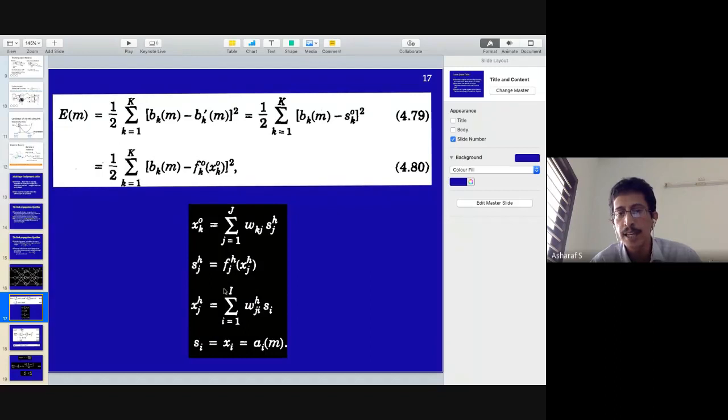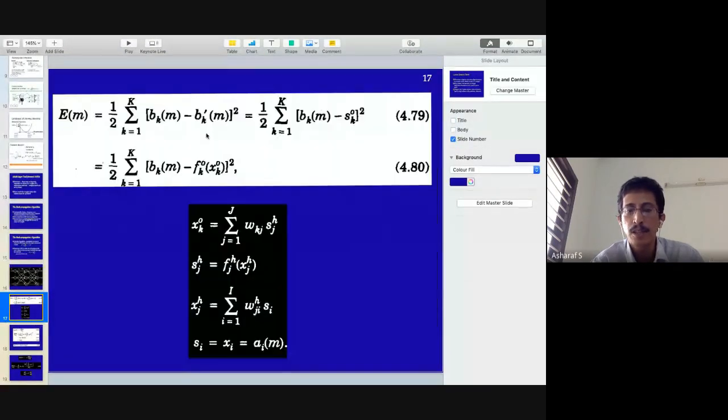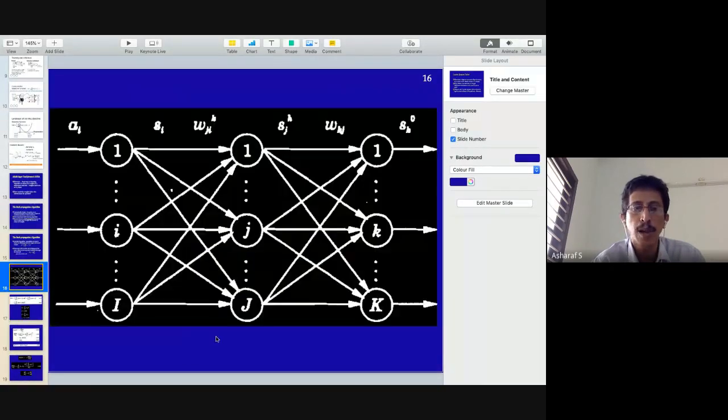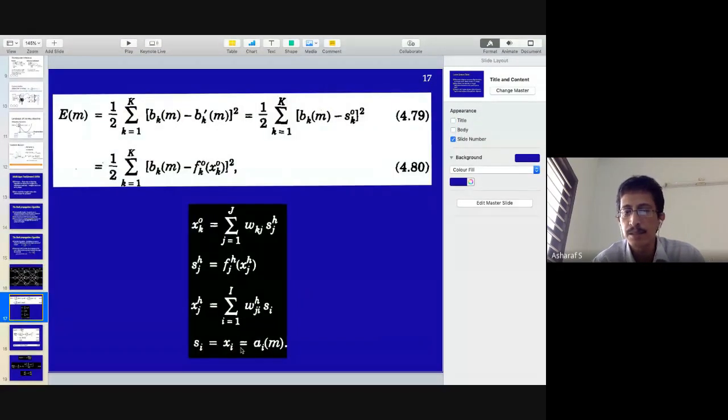So what is Xj? Xj is the activation coming here: Si dot Wji would be Xj. Si, you don't have any weights here, so Si is nothing but Ai.